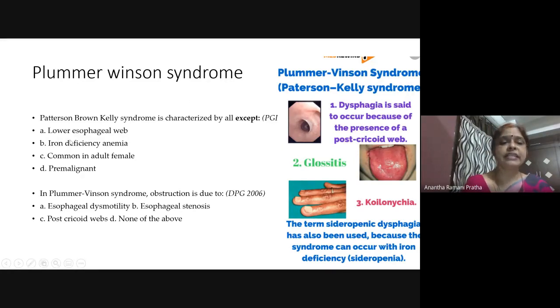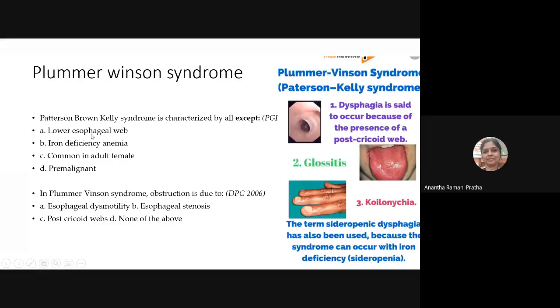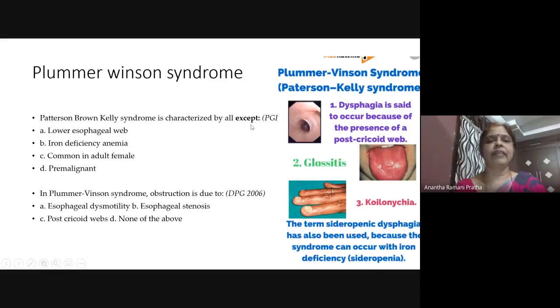Is it associated with iron deficiency anemia? Yes. Is it common in adult females? Yes. Is it pre-malignant? Yes. So B, lower esophageal, is the wrong one. All are true except what they have given, so A is the answer.